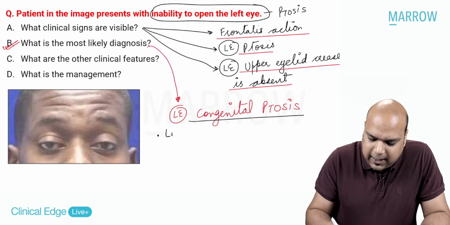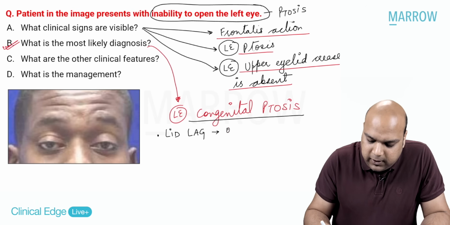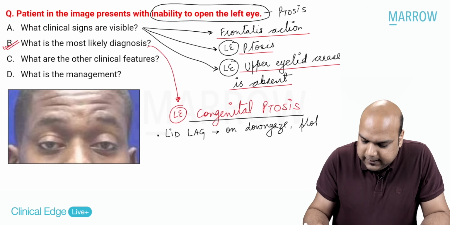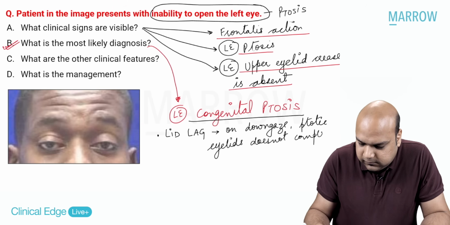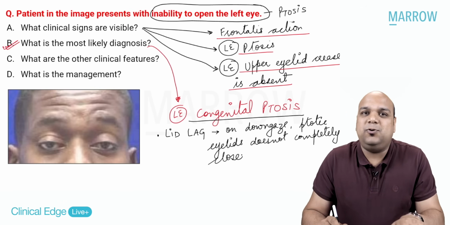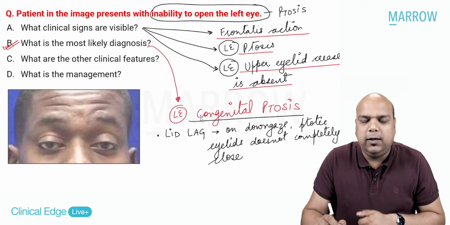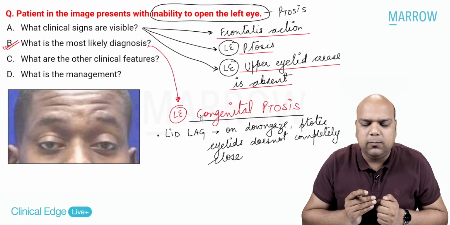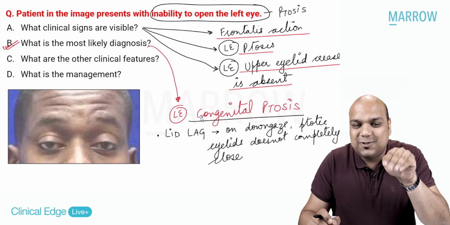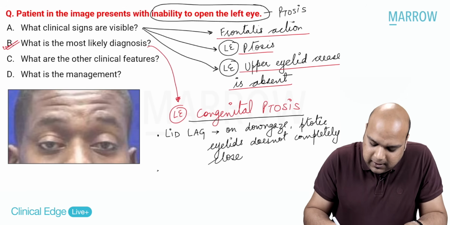The first thing that I will like to examine is called as lid lag. Lid lag means on down gaze, the ptotic eyelid does not completely close. So it does not open, it does not close also. Yes, lid lag, that the eyelid lags the movement of the eyelid. When I look down, see, when I look down, my eyelid is completely almost closed. But in this case, the eyelid does not go down also. Okay. What else do we know?